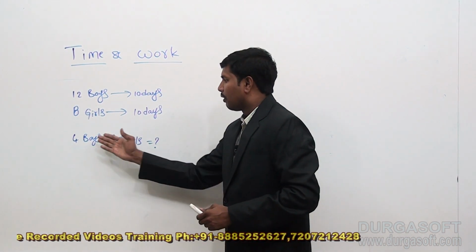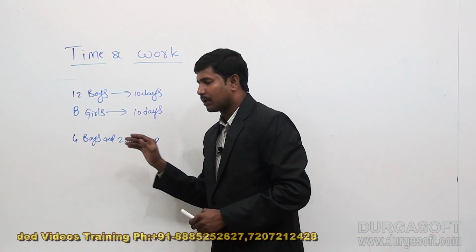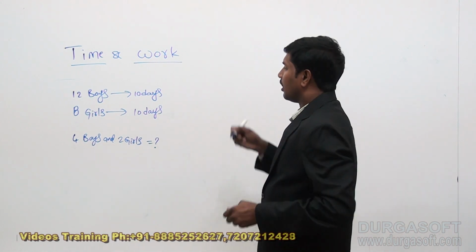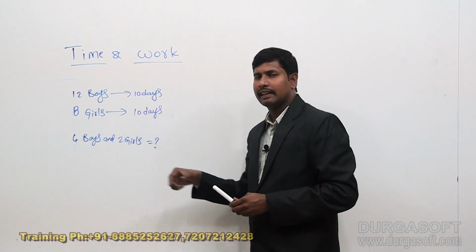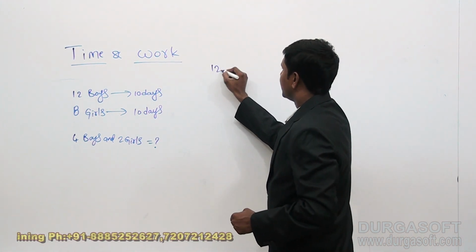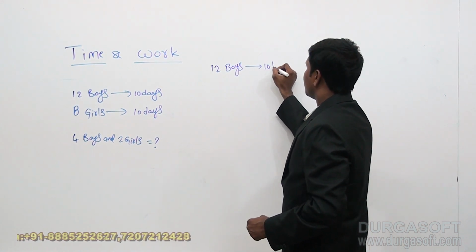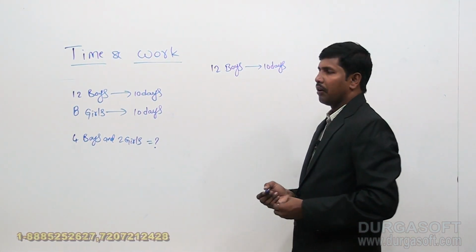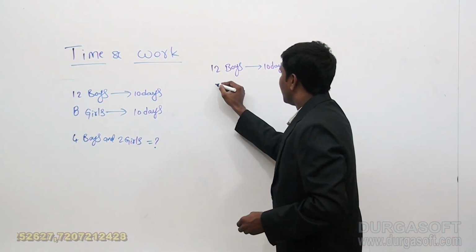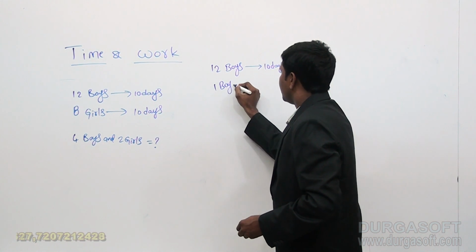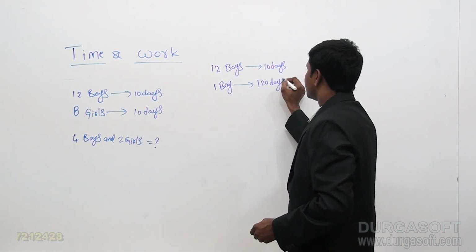That means first I should calculate 1 day work of a boy and a girl, so that I can substitute for this group. Now let us see how we can calculate 1 day work of a boy and a girl. Now it is clearly given that 12 boys can complete the total work in 10 days. When 12 boys can complete the total work in 10 days, now a boy can complete the same task in 120 days.